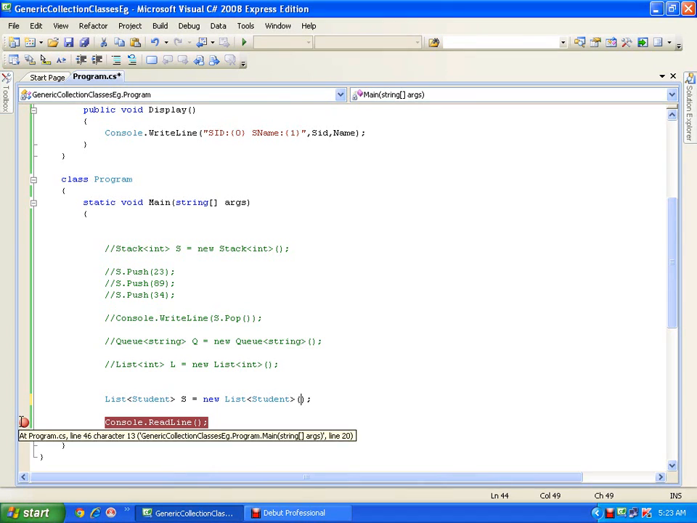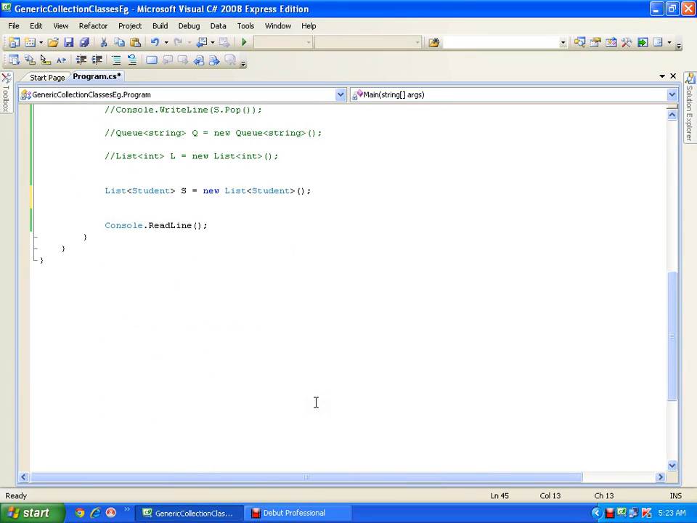Now how do I store elements? It is very simple. I will be adding a few elements to the list. So how do I add? s.Add. It is asking me for the object of class Student. So how do I create the object of class Student? First of all I will be creating the object of class Student. Student s1 equals new Student. I will be passing 2 parameters, student id and student name.